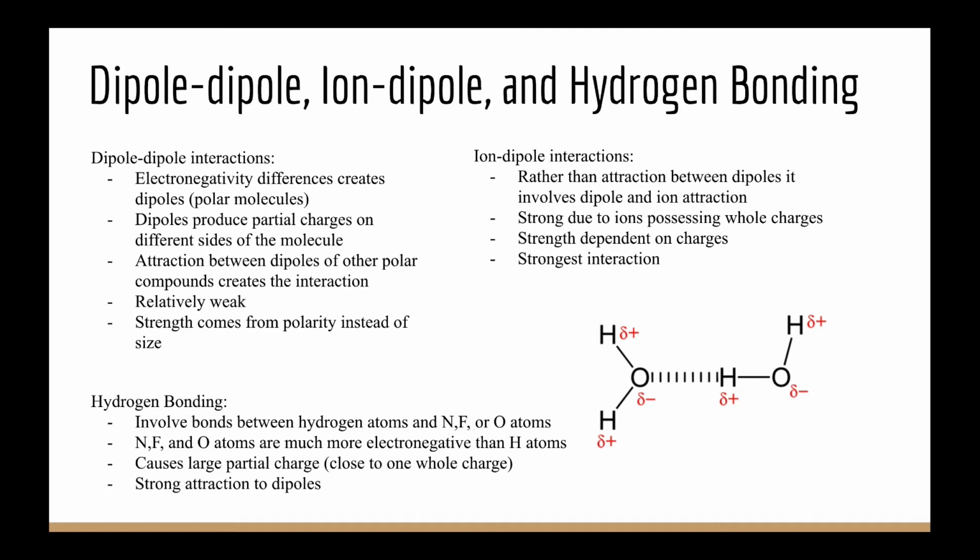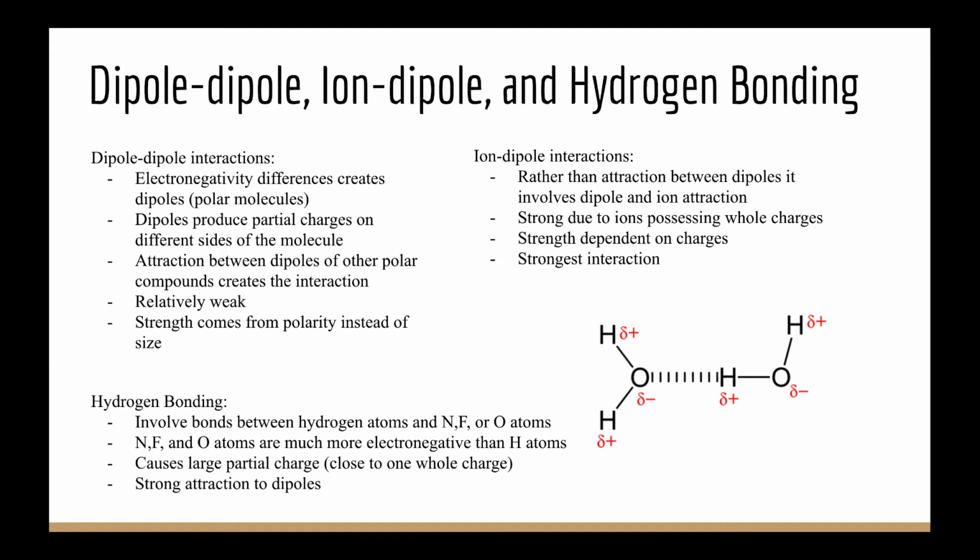So when the partial charges between two polar molecules attract each other when they're opposite charges, this forms an interaction that makes them come together, and these are known as dipole-to-dipole interactions. They're relatively weak since they're only partial charges, but are still stronger than London dispersion forces, since they're at least a partial charge, whereas in the London dispersion forces, it's just the movement of electrons that causes the attraction between atoms. And the strength for dipole-to-dipole interactions isn't quite based on size like it is in London dispersion, but rather on polarity. So the differences in electronegativity and electronegativity trends.